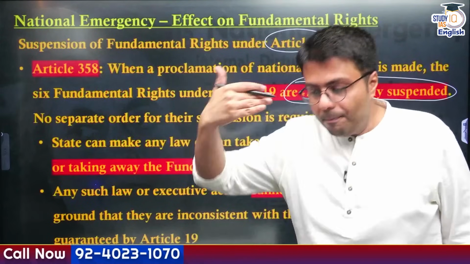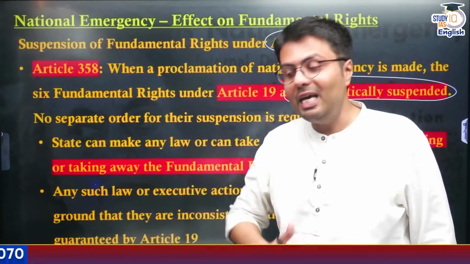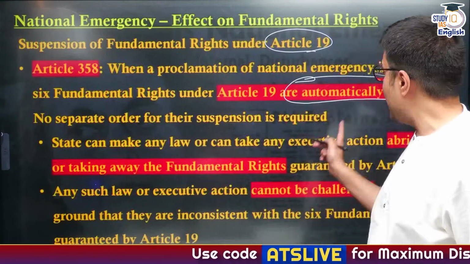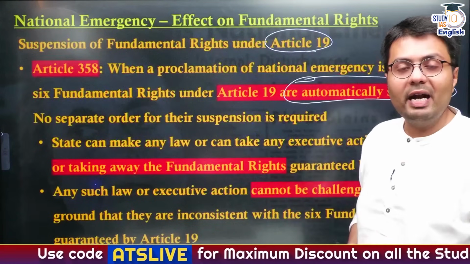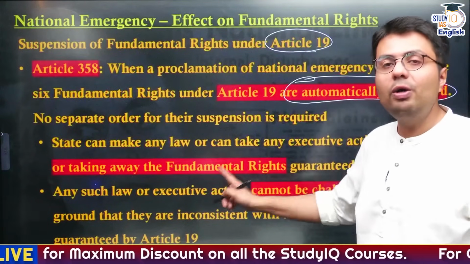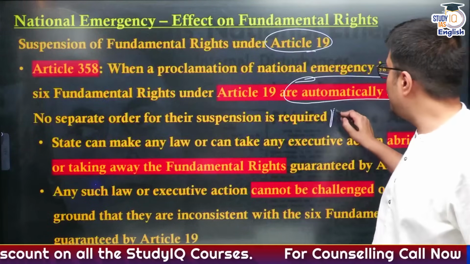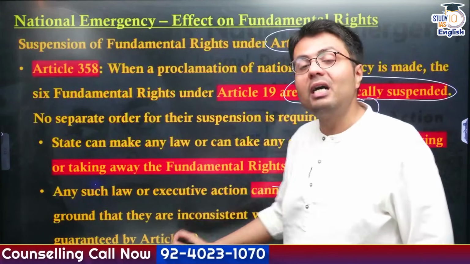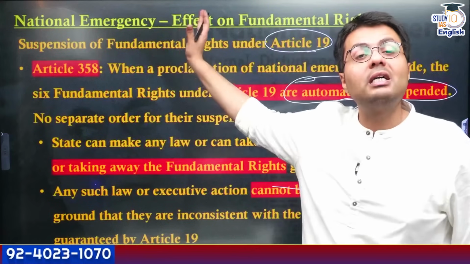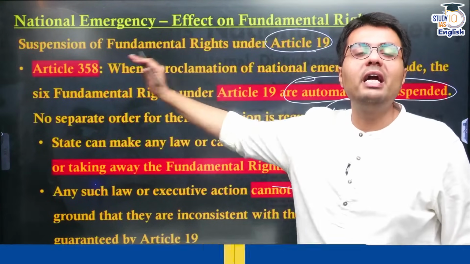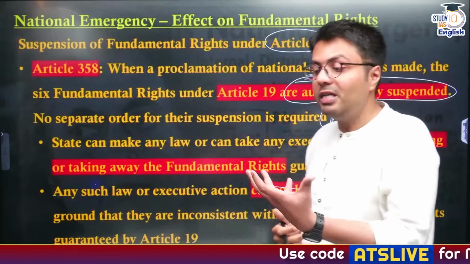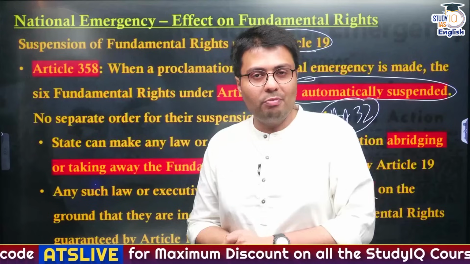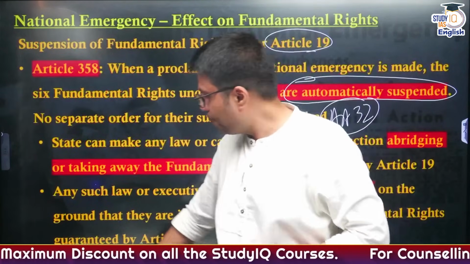As soon as you pass the national emergency, Article 19 becomes suspended, and state government and central government can make any laws which can take away your fundamental rights mentioned in Article 19, and you don't have the ability to challenge them as per the provisions mentioned under Article 32, because they can't be challenged on the ground that they are inconsistent with your fundamental right. Why? Because national emergency is in place and Article 358 gives the central government this power. So you can't, or you don't need to, bring a separate law. As soon as you implement national emergency, Article 19 becomes suspended.